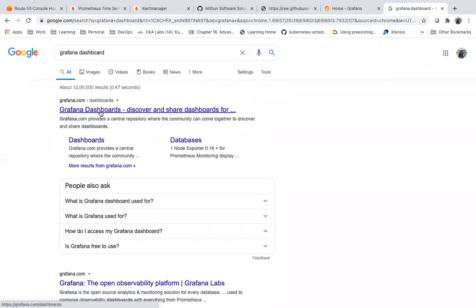You can take the dashboards from here, or you can write your own dashboards. You need to use queries, and you need to prepare what type of UI you want to show it in, a chart, pie chart or graph.